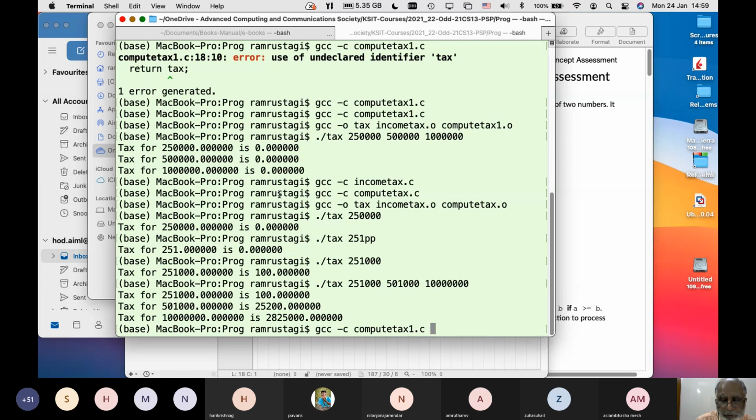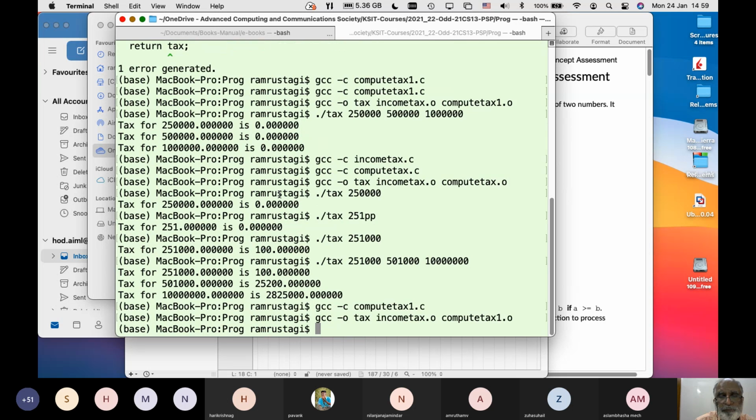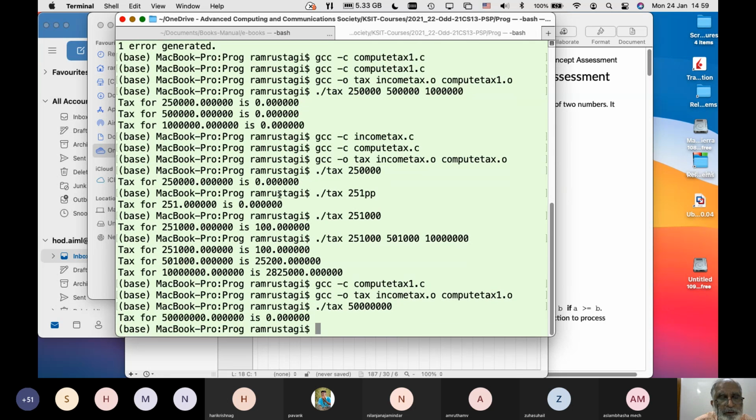Compute text 1.c, I link it. Now for an income, let's say 5 lakh, the value would still be 0. Whatever I give, I'll still get 0 because of bad coding.